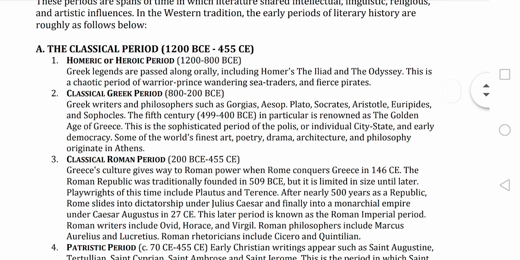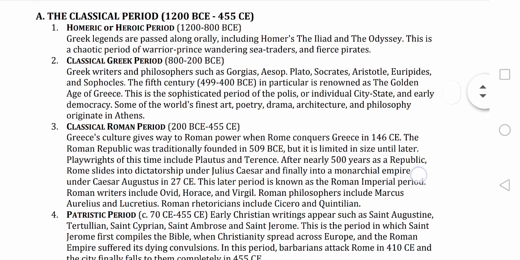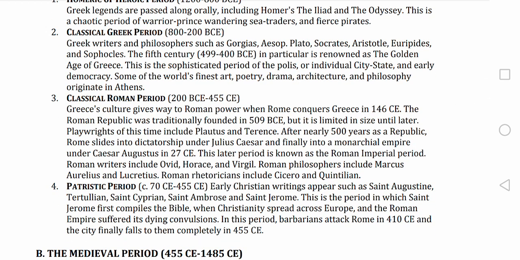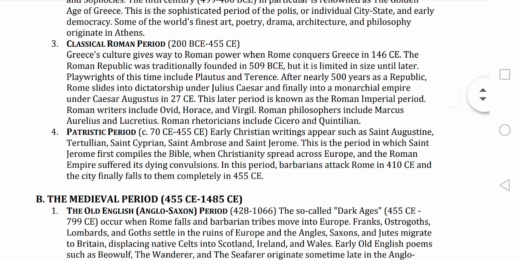Firstly, the classical period, that is 1200 BC to 455. It includes the Homeric or heroic period, 1200 to 800. Then comes the classical Greek period, 800 to 200, and then the classical Roman period, from 200 to 455. Next comes the patristic period, that is 70 to 455.